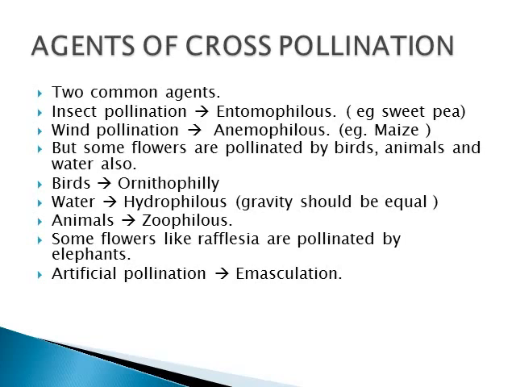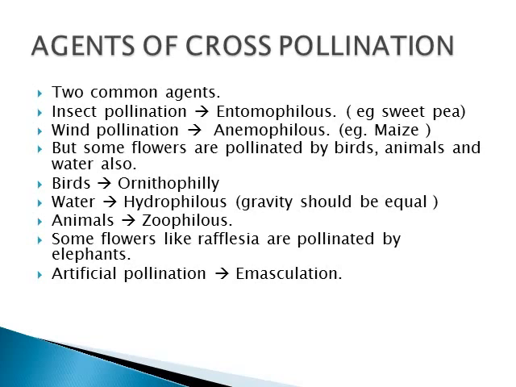We are going to see agents of cross pollination. There are two common agents. One is insect, another one is wind. But in some flowers the pollination can be carried out by the birds, animals and water also.